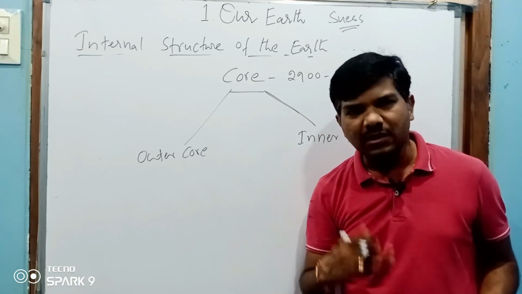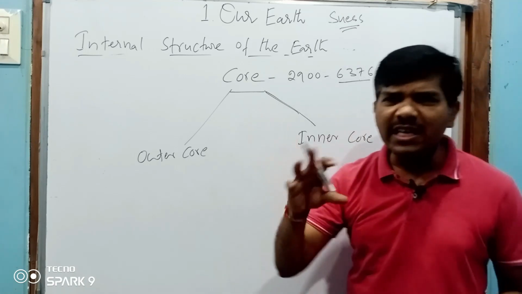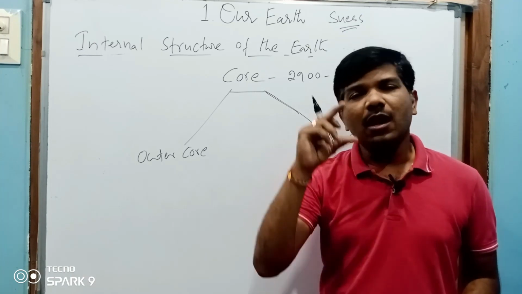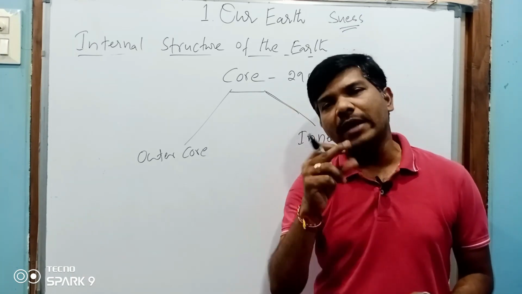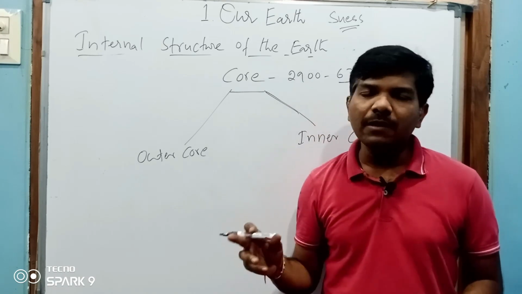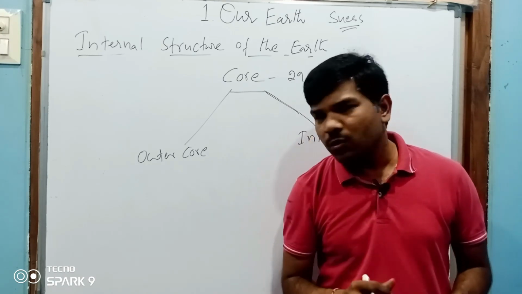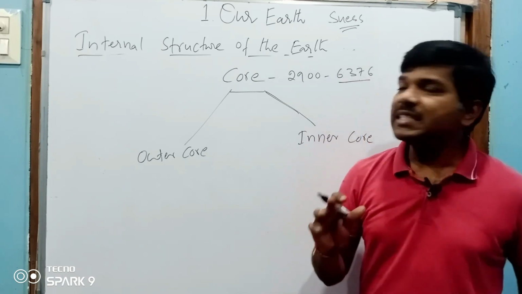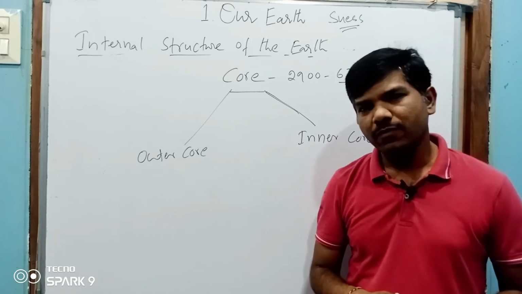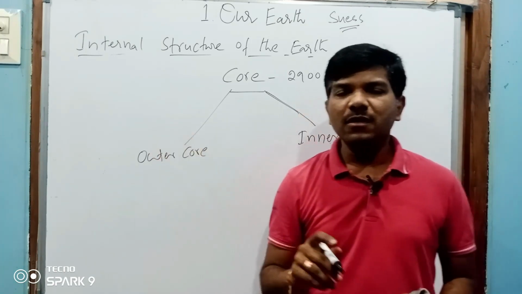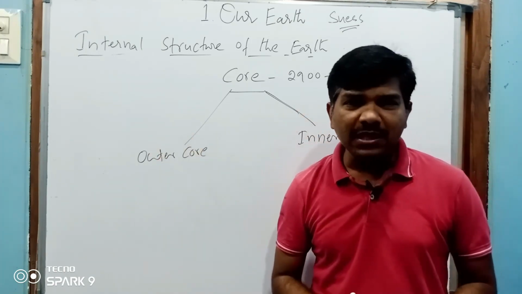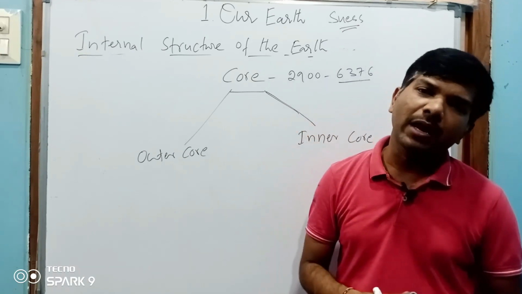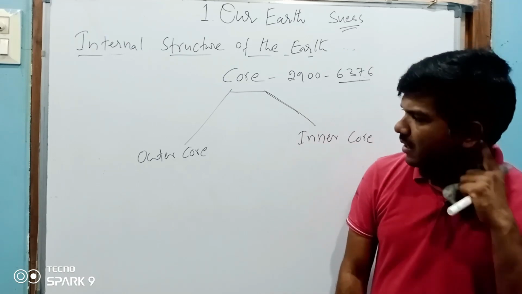The core is inside, like if you boil an egg, the outer part is the crust, the white one is the mantle, and the yellowish one is the core. Mantle makes up 16% of volume, crust is 1% of volume, and core is 83% of the volume.